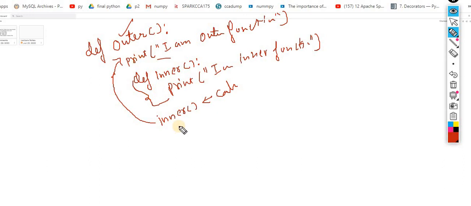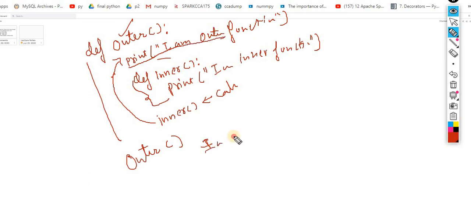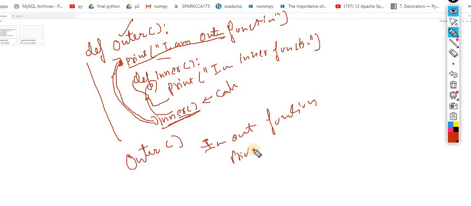Now when I call this outer, what output comes first? I am outer function. After executing this line, it will move to the next, the calling of inner inside outer, so the output would be I am inner function. This is the concept of the nested function.